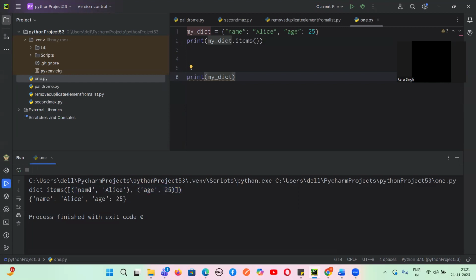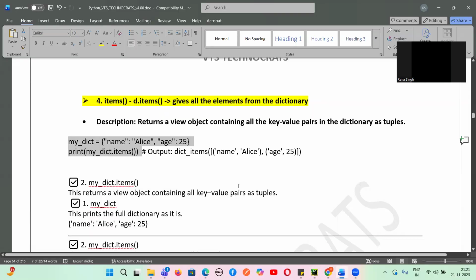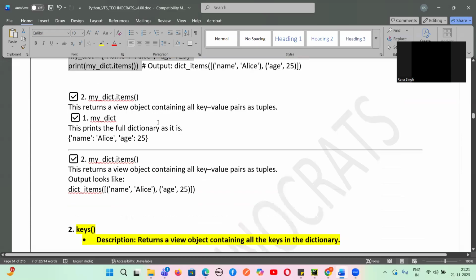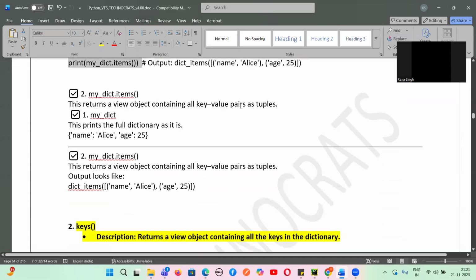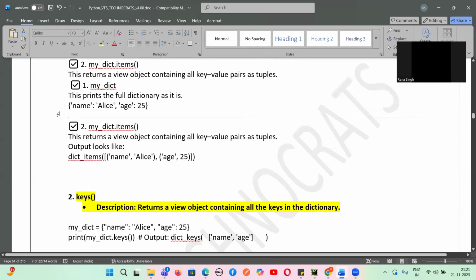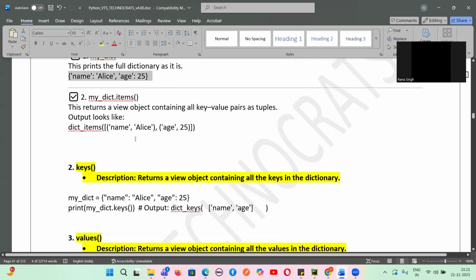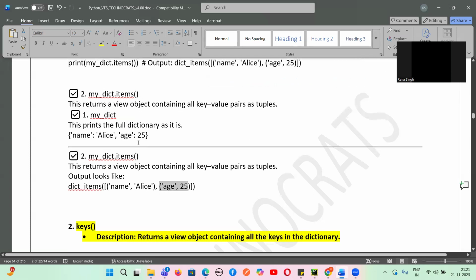So the output is coming as a tuple. See, this is tuple 1 and tuple 2. Yes or no, guys? This is what items is. So this will return a view object containing all the key value pairs as a tuple. Simply printing will print the full dictionary, but items will return a view object containing all the key value pairs as tuples. This is tuple 1, this is tuple 2. So this is the difference.